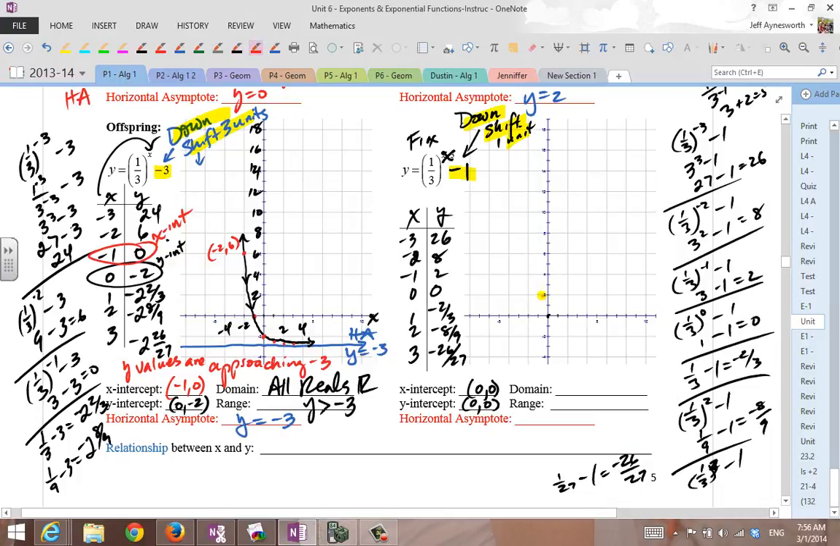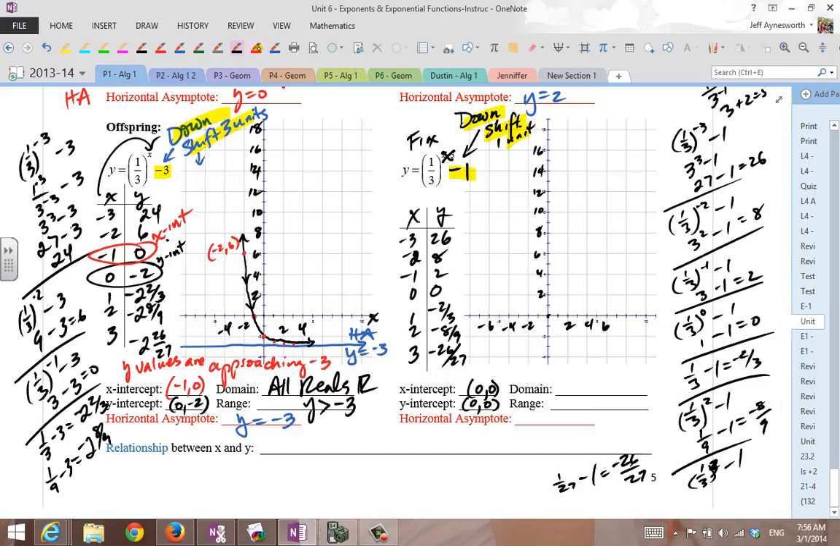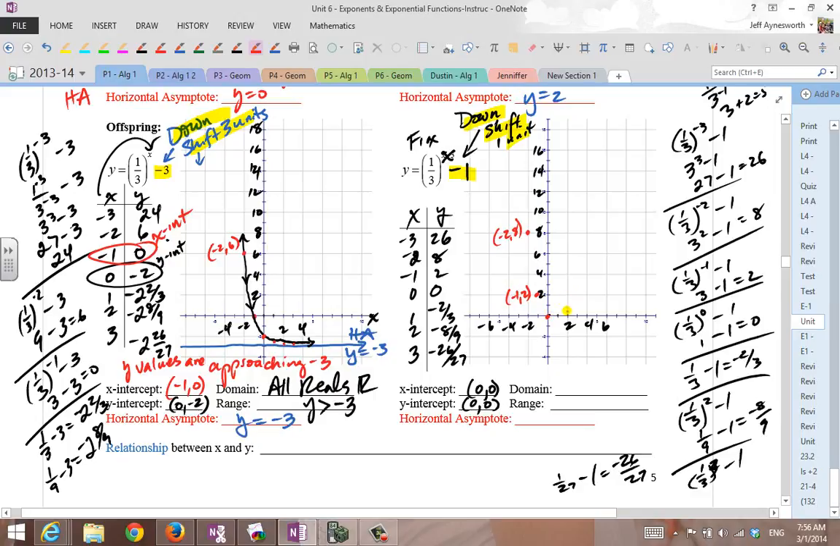So left 3, let me see. Let me scale the axis. 2, 4, 6, 8, 10, 12, 14, 16. 2, 4, 6, negative 2, negative 4, negative 6. All right, here we go. So we've got left 2, up 8. There's the first one. Left 1, up 2. There's this one here. So negative 2 comma 8 here. Negative 1 comma 2 here. 0, 0 here. 1 comma negative 2/3 is right 1, down 2/3.